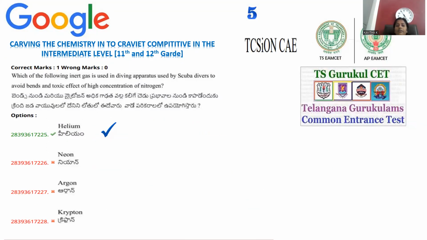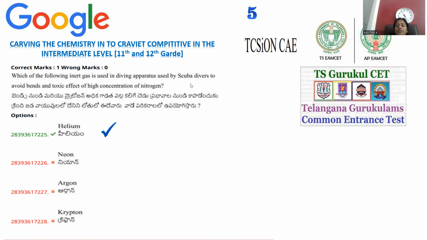Move on to question number 5. Question number 5 is collected from the Telangana government conducted MSET examination in 2023. Which of the following inert gases is used in the diving apparatus used by scuba divers to avoid the bends and toxic effects of a high concentration of nitrogen?